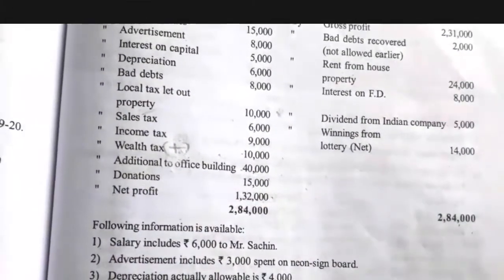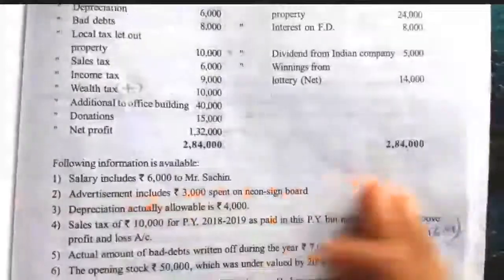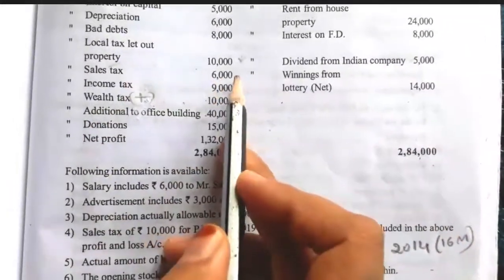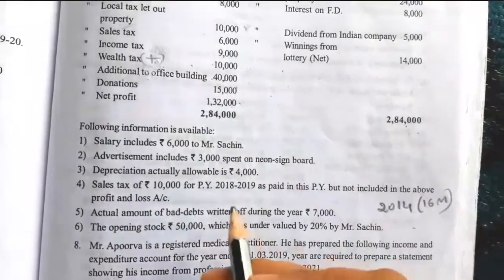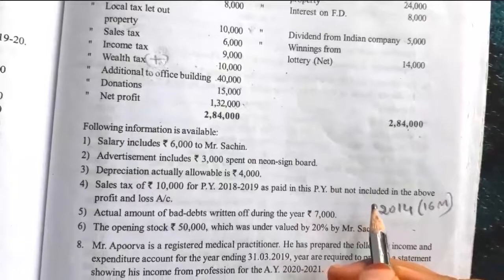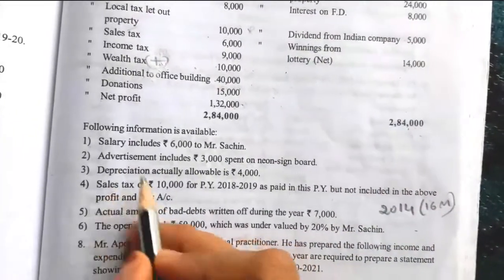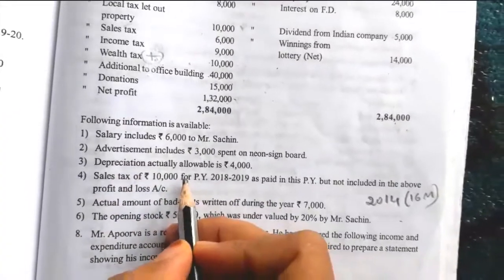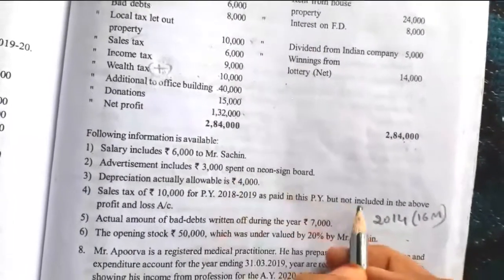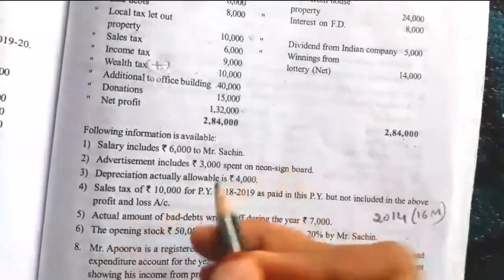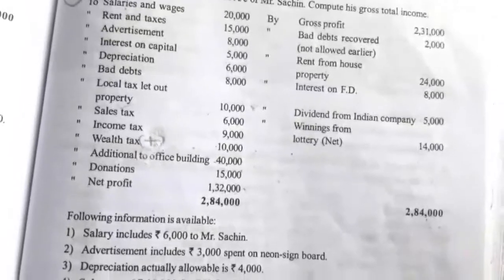This question was asked in the year 2014, a 16 marks question. And one more, sales tax is nothing but GST 6,000, and sales tax of 10,000 for the previous year 2018-19 paid in this previous year but not included in the above profit and loss account. It means it is also like a GST of 10,000 paid in the previous year relating to the earlier previous year, not included in the above profit and loss account. Allowable expenses not allowed so far. Simple illustration. Try to work out this illustration.